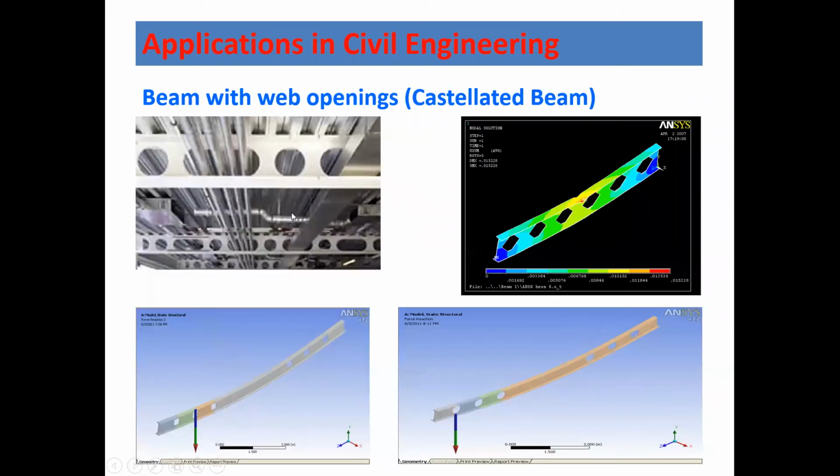Then we can even do special design of special structures like a beam with openings. ISO doesn't have any criteria for the analysis of beams with openings. You can see this is a steel beam and the openings are required to provide ducts. This can be a water pipeline, electrical lines or many more. So you have to insert an opening over here, and through that opening you can run the pipes. All this analysis is not possible in STAAD or in SAP or in MIDAS. This is a very specific type of analysis, and this can be done only in an FEA package.